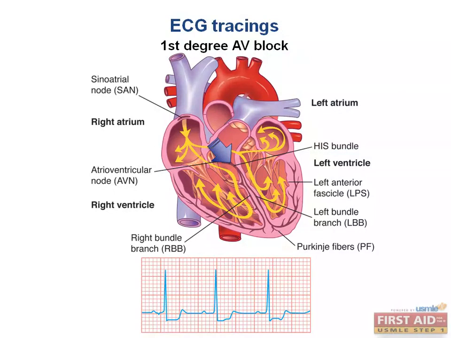The PR interval is prolonged, but the patient is usually asymptomatic. Okay, great. What does that even mean to us? Well, think back when we discussed the PR interval. It is from the onset of the P wave to the onset of the QRS complex, or essentially the R wave. Essentially, that means it includes everything that happens from the beginning of atrial depolarization to the moment when the ventricular myocytes are just about to be depolarized and contract.